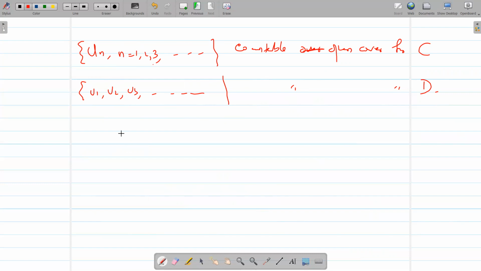Now for each n, we define Gn equal to Un minus union i from 1 to n Vi closure, and Hn is equal to Vn minus union i from 1 to n Ui closure. See, we set Gn and Hn like this. Now, what is Gn?